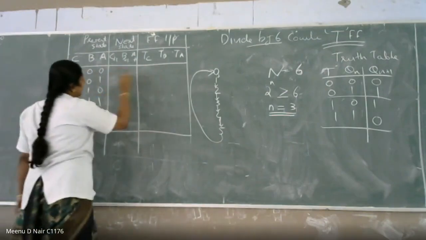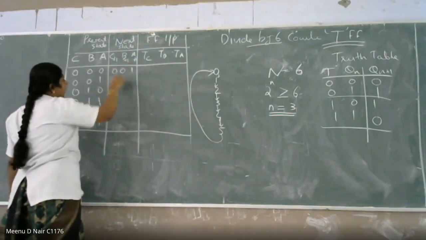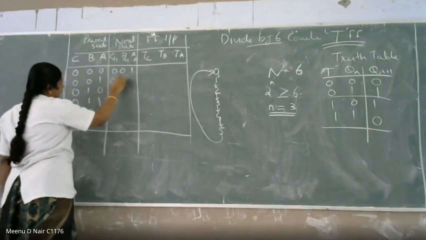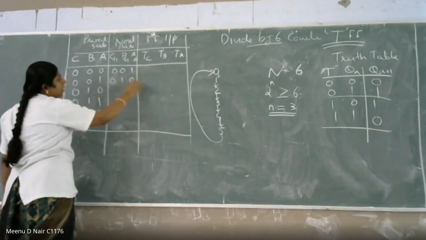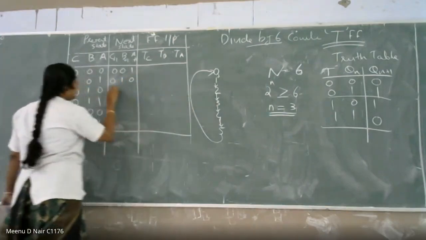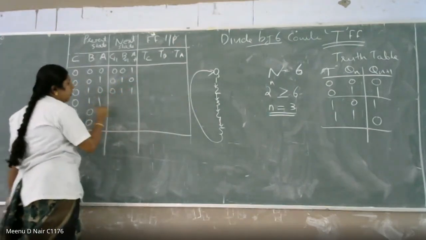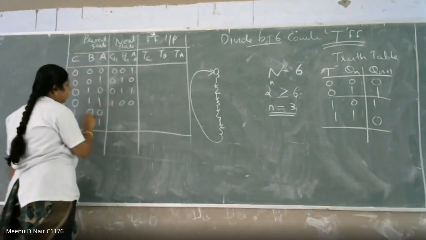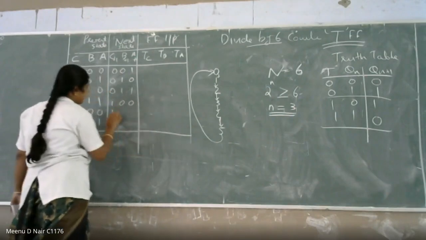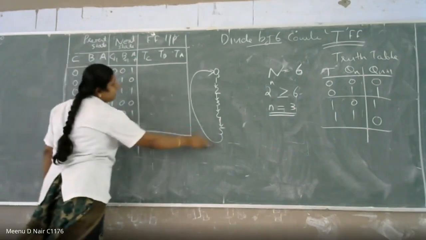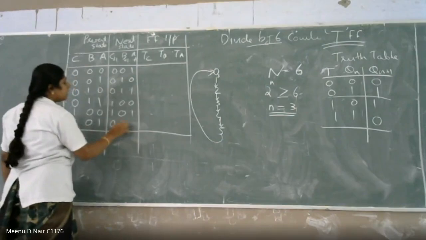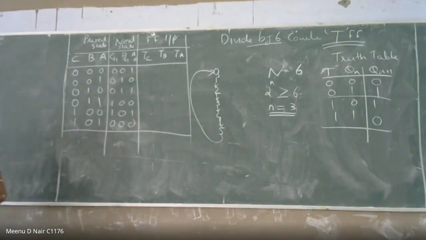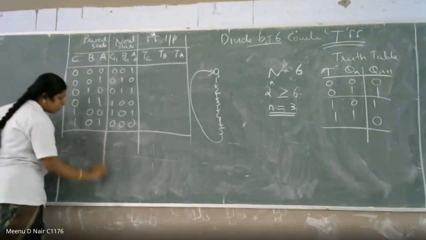So for 0 the next state is 1, that is 001. For 1 the next state is 2, that is 010. For 2 the next state is 3, that is 011. For 3 the next state is 4, so 100. For 4 the next state is 5, that is 101. For 5 the next state is 0, that is 000.